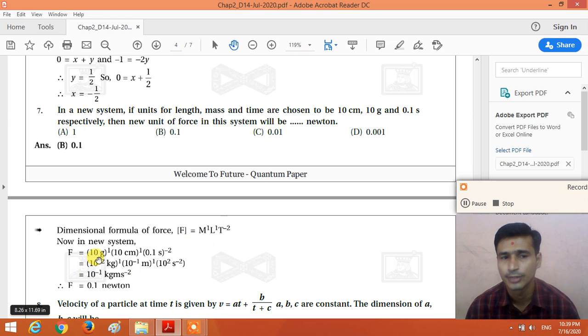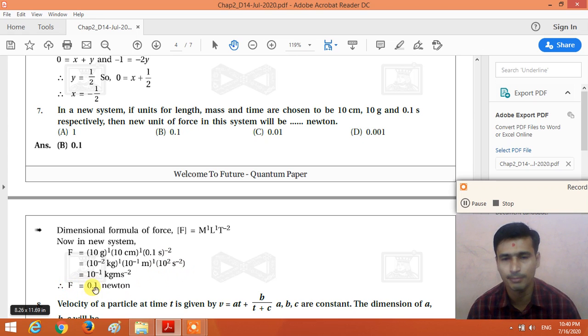So here 10 gram. Convert this gram into the kilogram, centimeter into the meter, right? So 10 gram is equal to 10 into 10 raised to minus 3 kg. So that is 10 raised to minus 2 kg. 10 centimeter, that is 10 into 10 raised to minus 2 meter. That is 10 raised to minus 1 meter, right? And 0.1 second, that means 10 raised to minus 1 second, and raised to minus 2, that is 10 raised to 2 second raised to minus 2.